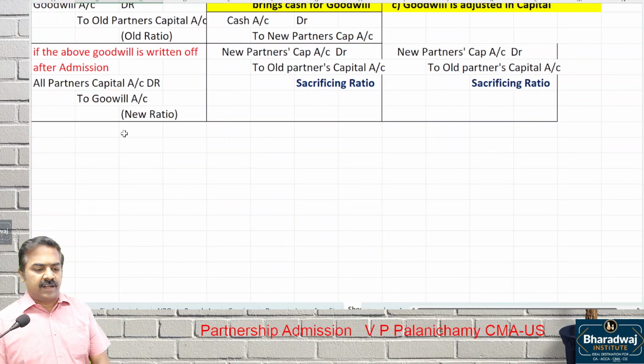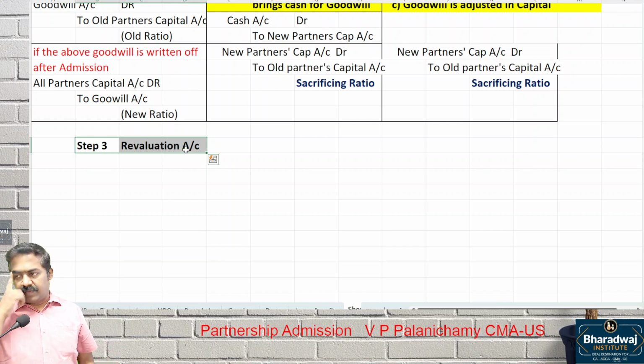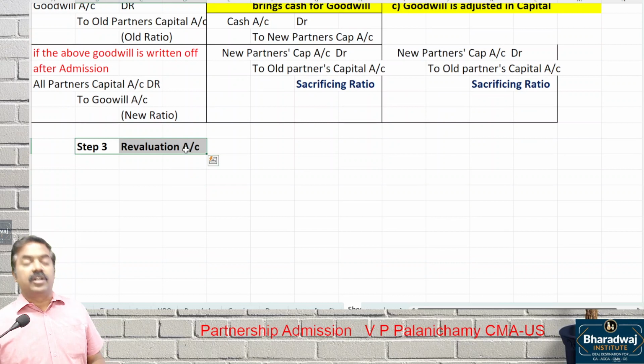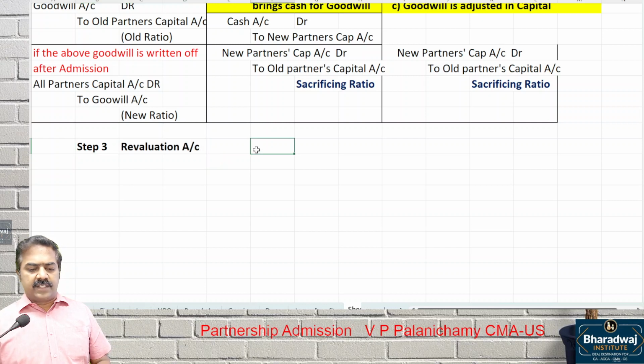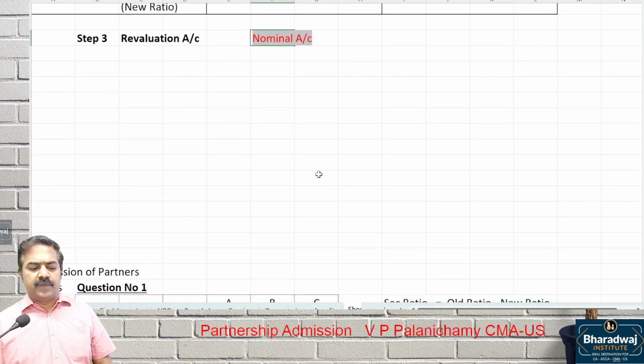So step 3, start. Everybody, start step 3: revaluation account. Preparation of revaluation account. Theory. Look at the word. Is it realization account or revaluation account? Revaluation account, just to record profits and losses. It is a nominal account that we are going to prepare, just to record profits and losses.